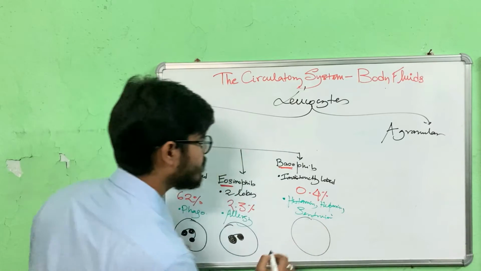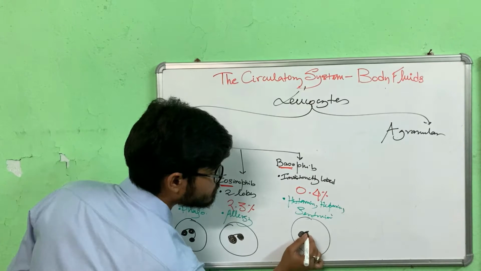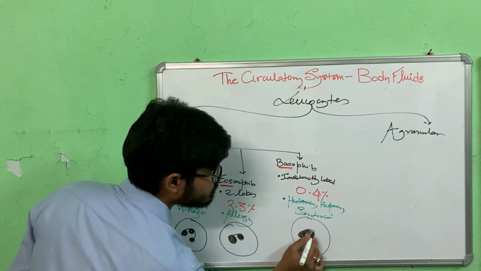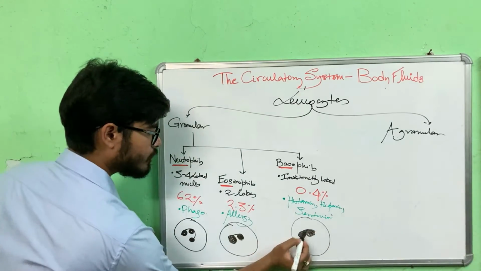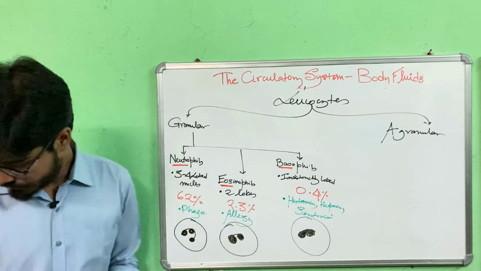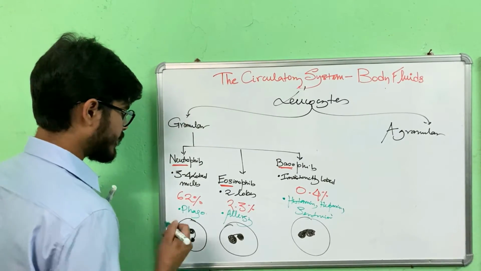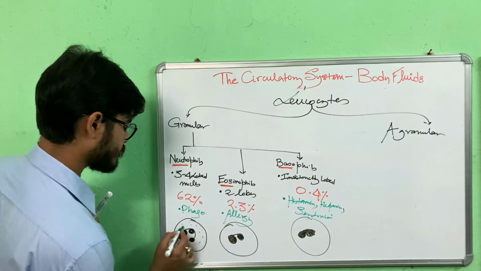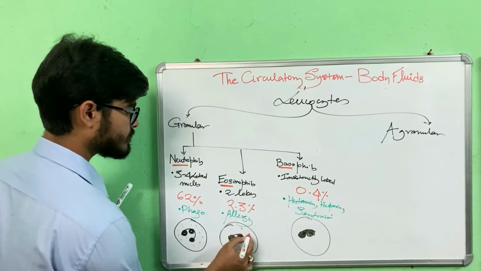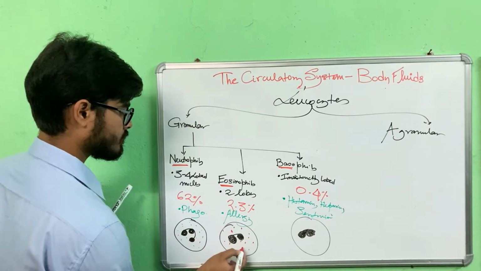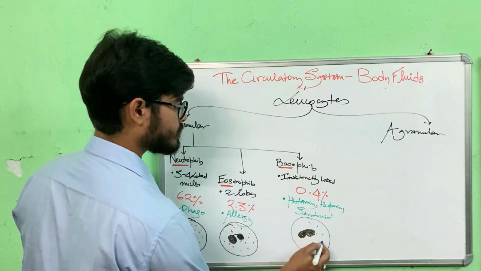Here in basophils, say we have two lobes, but they are indistinctly lobed, as you can see. Of course, they have granules. Neutrophils are dyed with neutral stains, eosinophils have acidic stains, and basophils have basic stains.